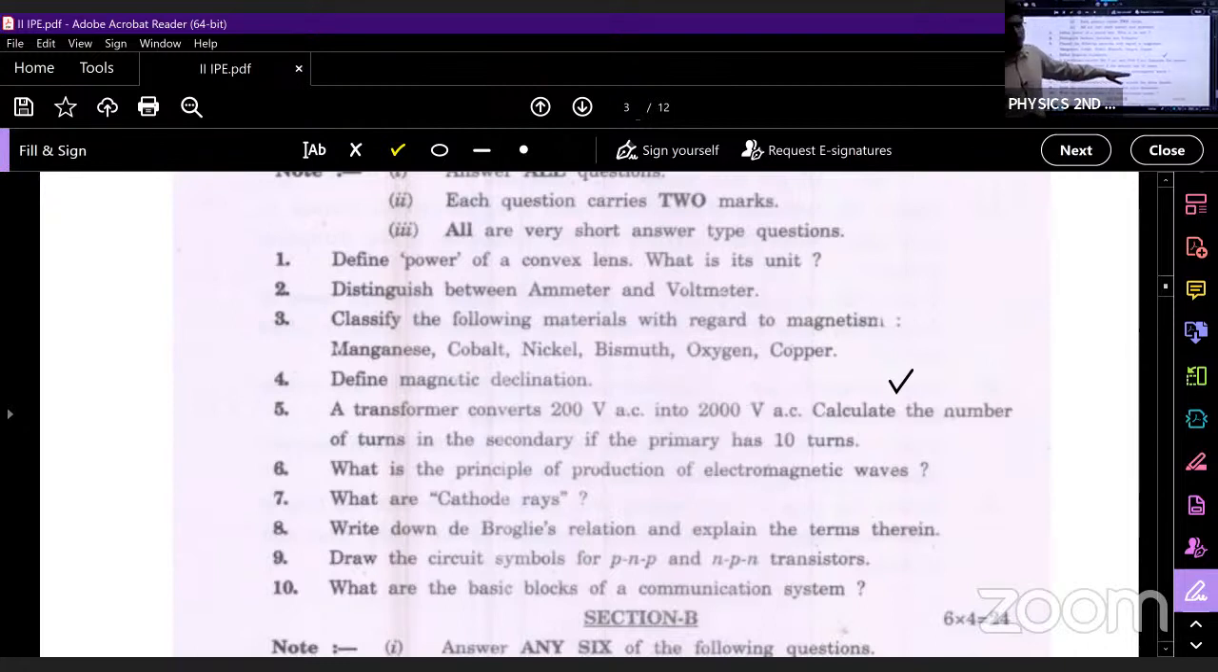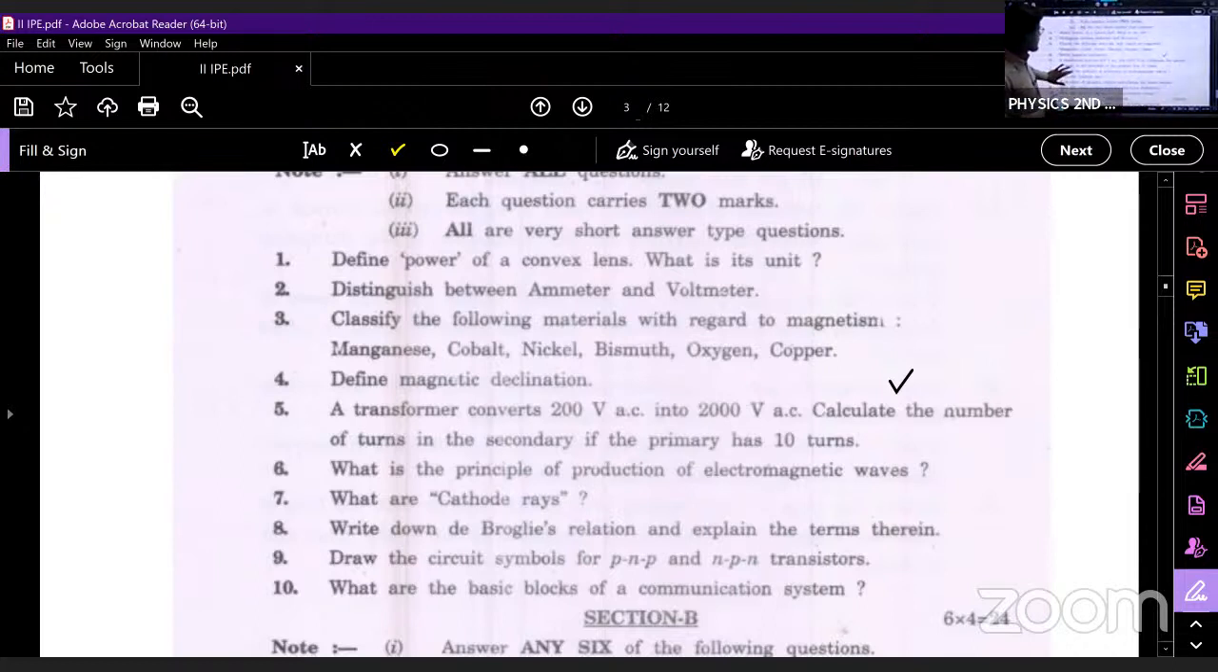Further, what is the next question? What is the principle of production of electromagnetic waves? Electromagnetic waves are produced by an accelerating charge. I have discussed this in EM wave VSAQ. Next, what are cathode rays? Cathode rays are nothing but a stream of negatively charged particles produced in a discharge tube at low pressure and high potential difference.